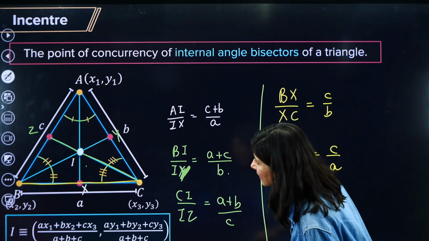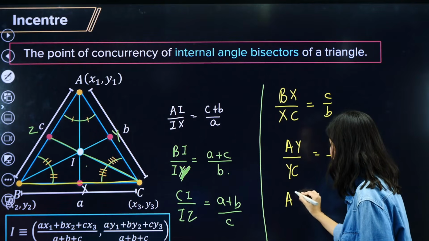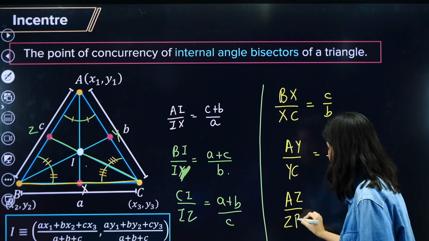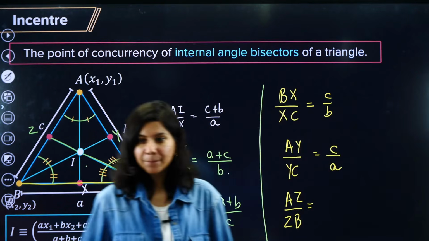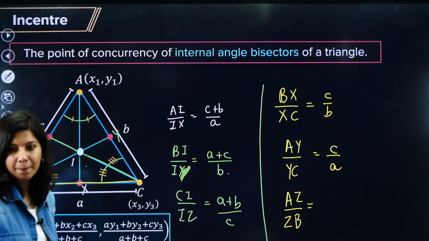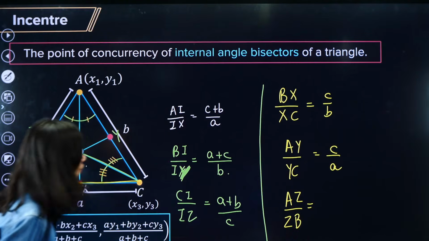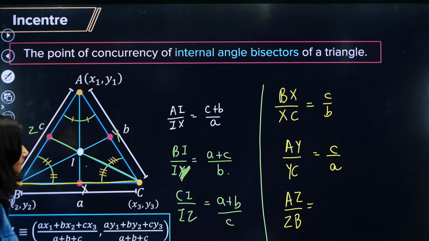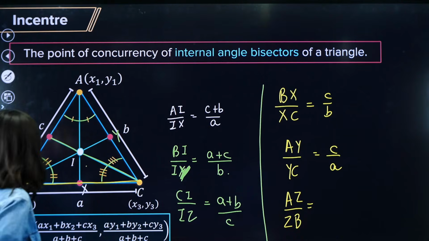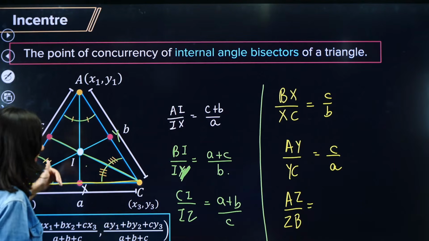And last, shall I ask you, AZ upon ZB. Now you are going to tell me. What will be the answer? Ma'am, okay. Ma'am, AZ upon ZB.